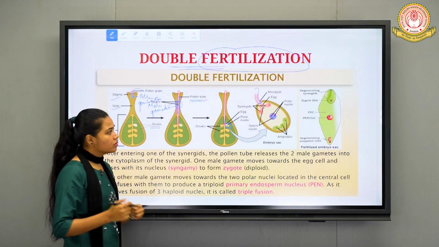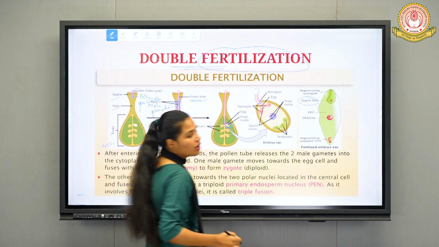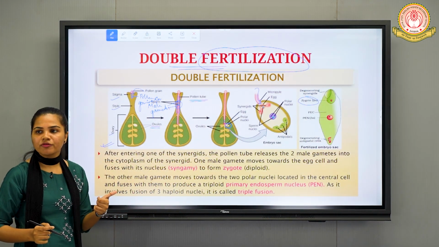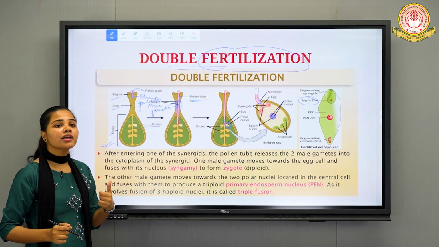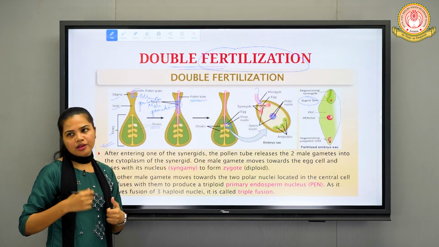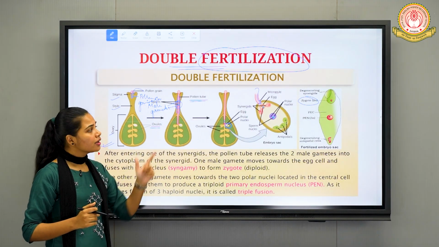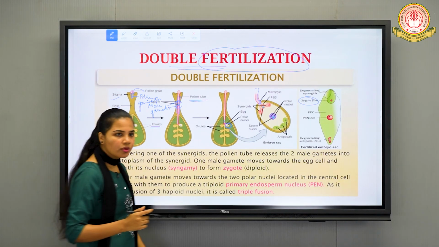A zygote. So here you can see the zygote is formed. Obviously the ploidy of the zygote will be 2n, that is diploid, right? One nucleus from the male gamete and another nucleus from the female gamete combined together to form a zygote, that will be diploid, okay?